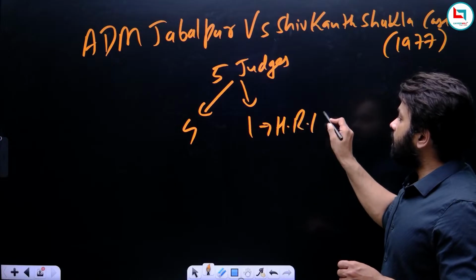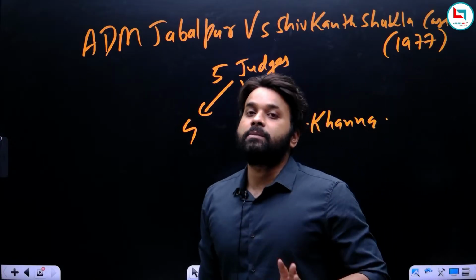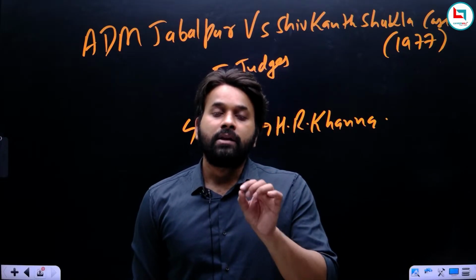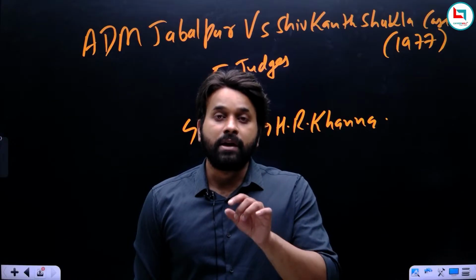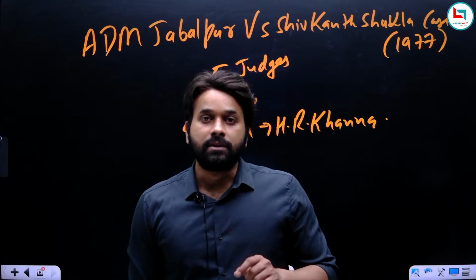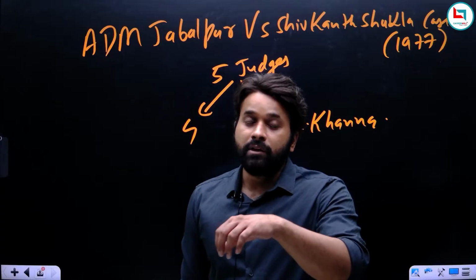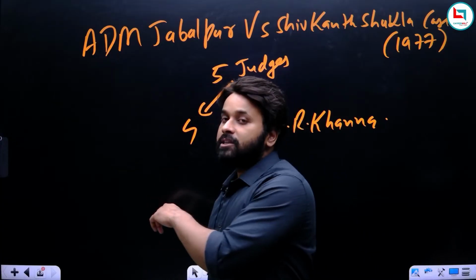HR Khanna said that even if it is an emergency, the government has no right to take the right to life. So the right to life will remain even during the emergency. But for these 4 judges, the right to life can be taken even during emergency. So this should be considered a bad judgment.